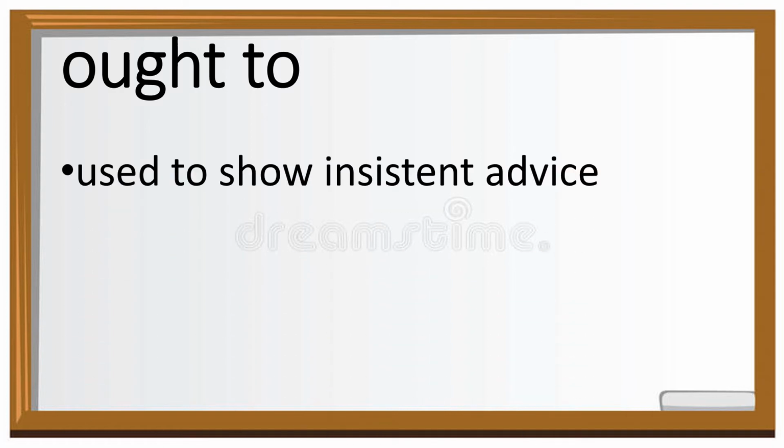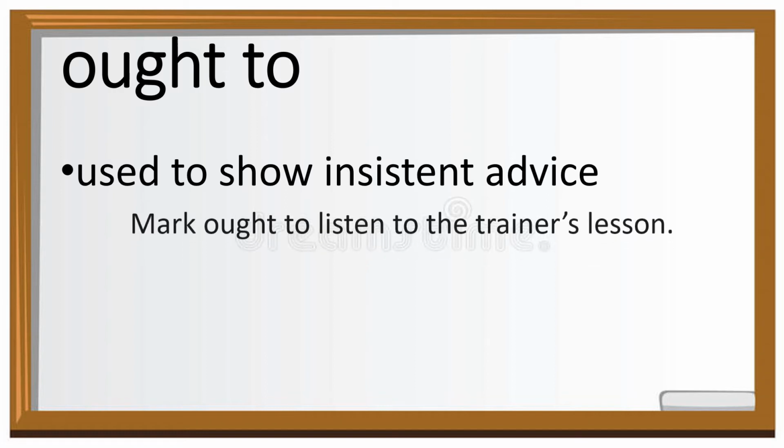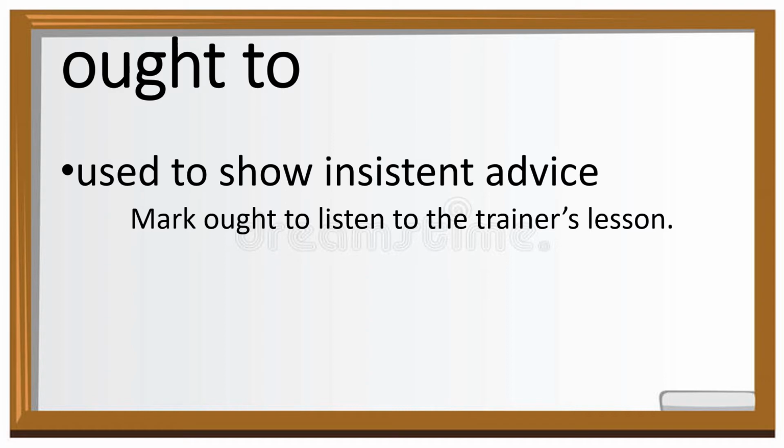Next is ought to. It is used interchangeably with should, but ought to is stronger in meaning. It imposes moral duty, insistent advice, and strict recommendation. It is used to show insistent advice, just like what I've mentioned. An example for this one is, Mark ought to listen to the trainer's lesson. In this sentence, an insistent advice to Mark is to listen to the trainer's lesson.